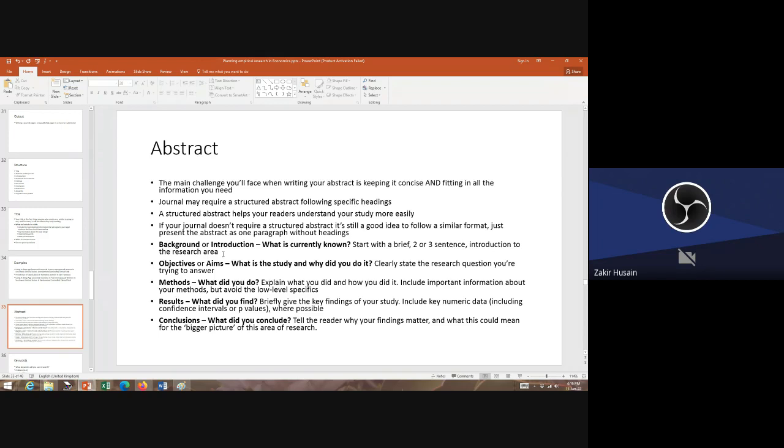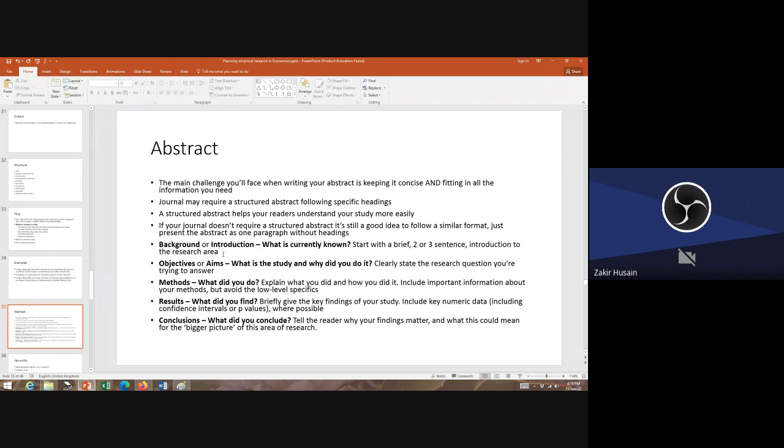Objectives, aims. What is the study? Why did you do it? Okay. What is the method? So give your method exactly. Don't say that you've used confirmatory analysis. Say that you have used impact evaluation, Granger causality, spatial analysis, analytic techniques, whatever.